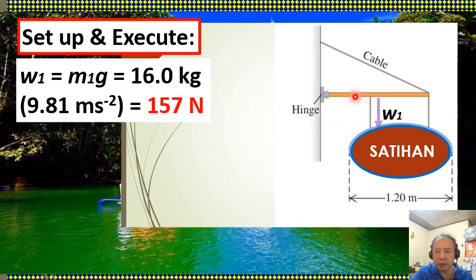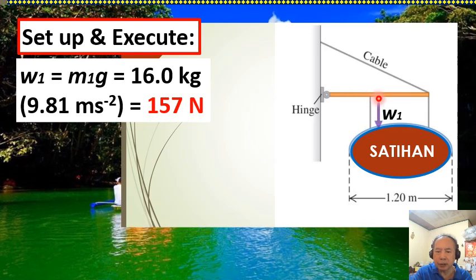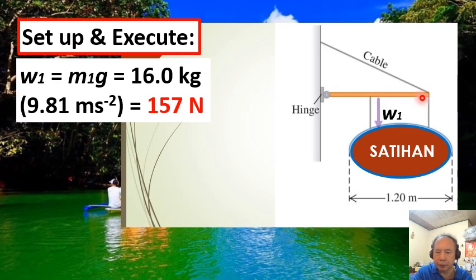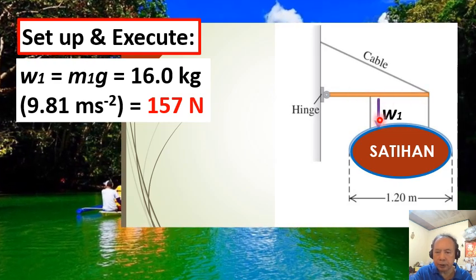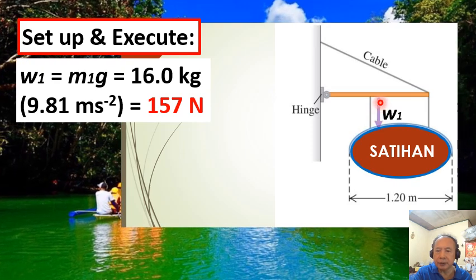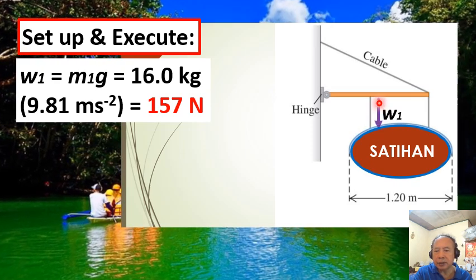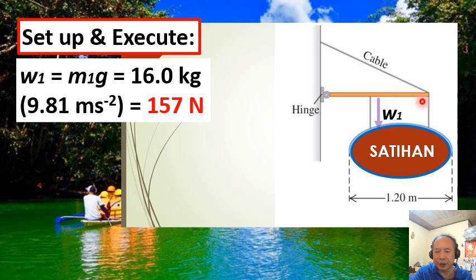The beam is described to be uniform, so it's understood that its center of gravity is located at its geometric center.